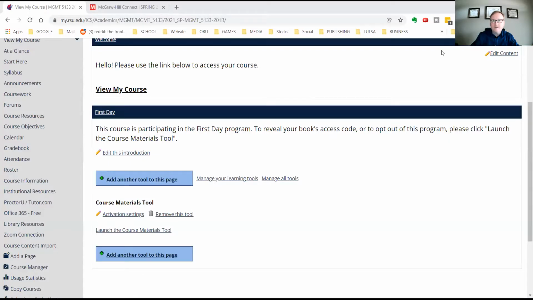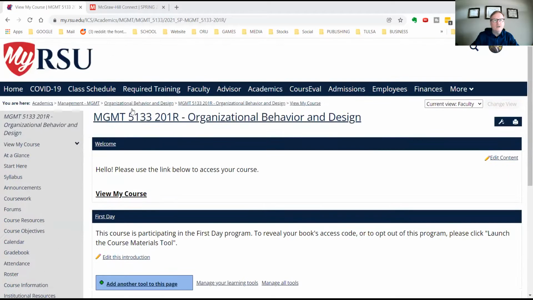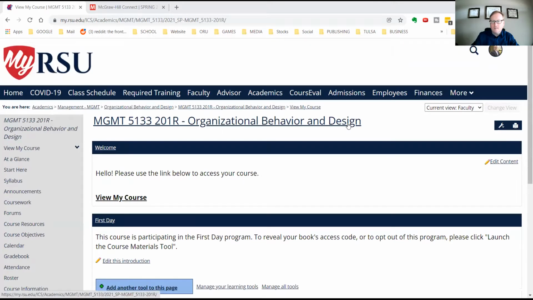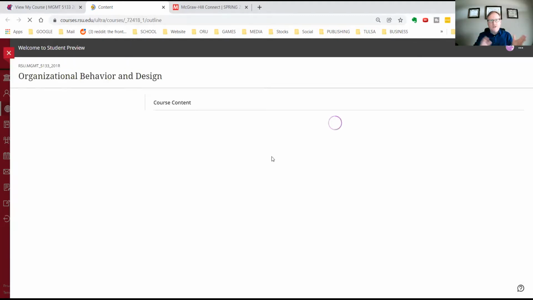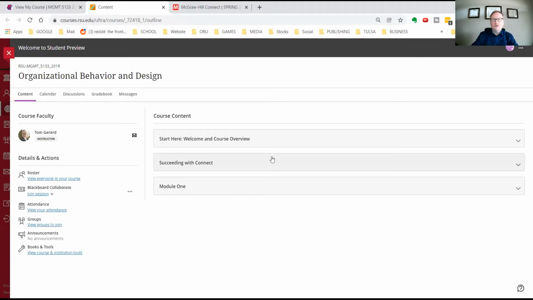And here we have where you would enter on MyRSU, just like normal. And up here it says view my course. So once you go here, it should take you from MyRSU right into Blackboard. Now Blackboard is a completely separate platform, but you can link to it from your MyRSU. Now this is what you would see. Let me make sure I'm on the student view. So you should see something very similar to what this is right now.